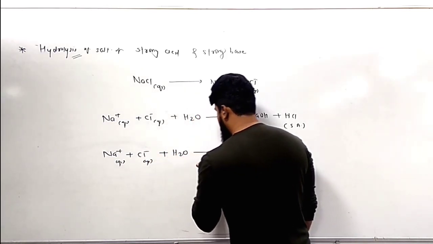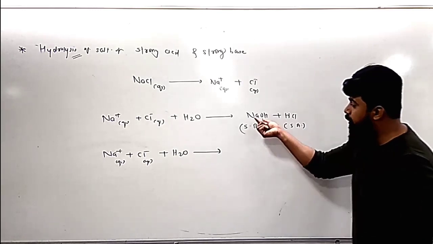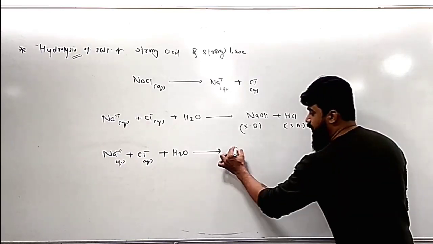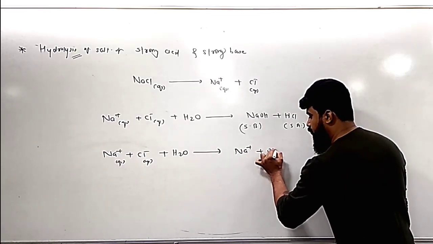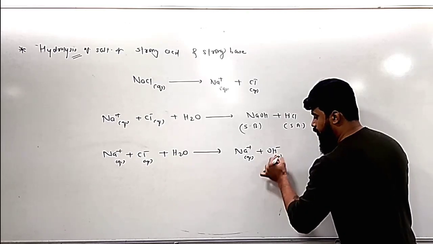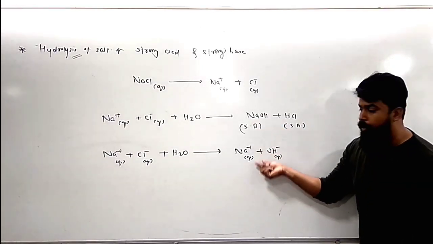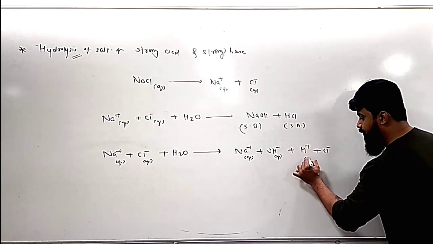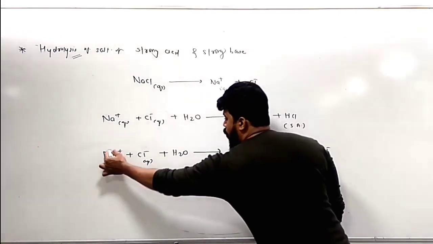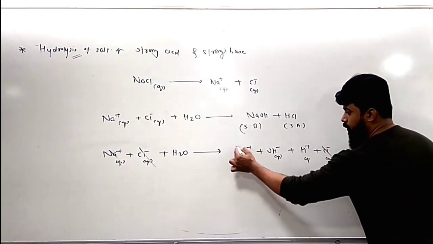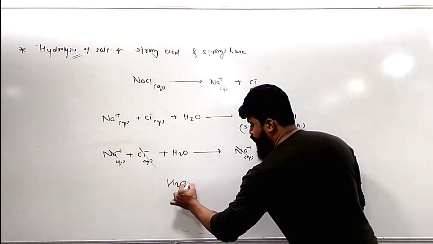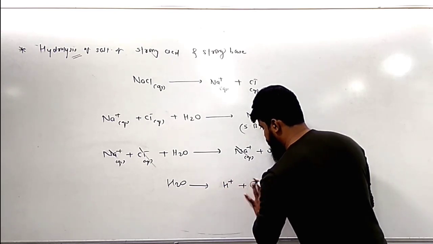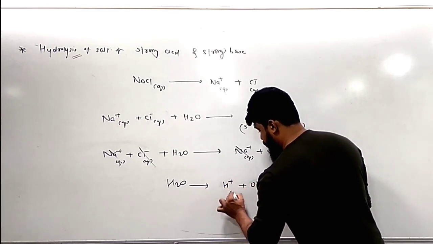combines with the water molecule, and after combining with the water molecule they will produce NaOH and HCl. But as NaOH is a strong base, it is almost completely dissociated into Na plus and OH minus. I performed this dissociation because it is a strong base, and HCl will be dissociated as H plus and Cl minus. So by cancelling the common ions from both sides, finally we get H2O dissociating into the two ions H plus and OH minus.